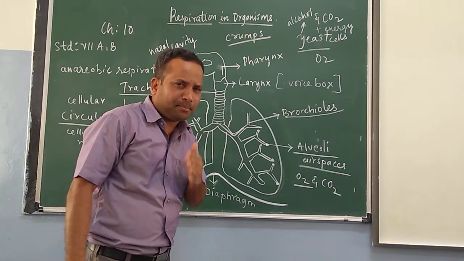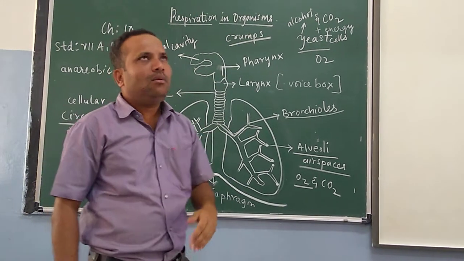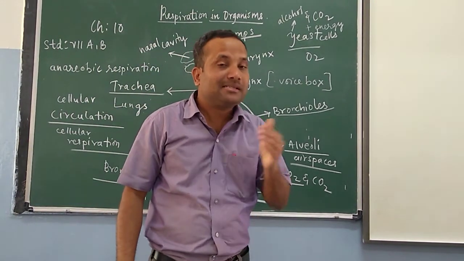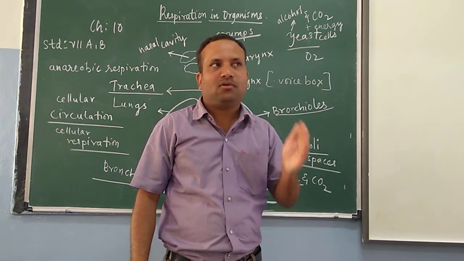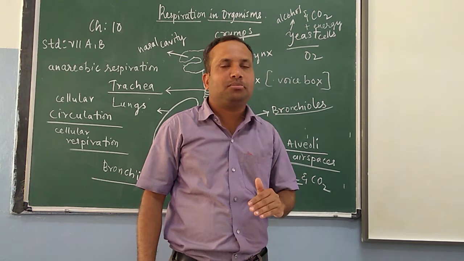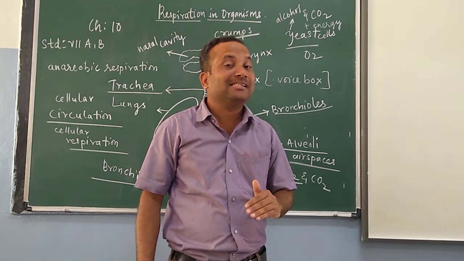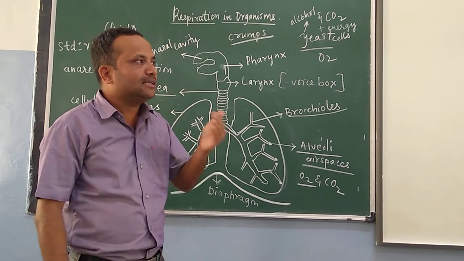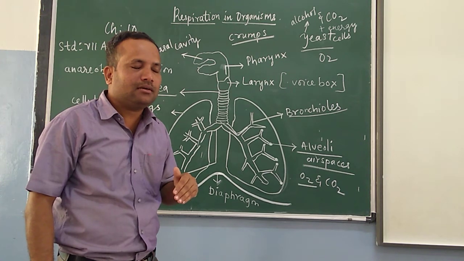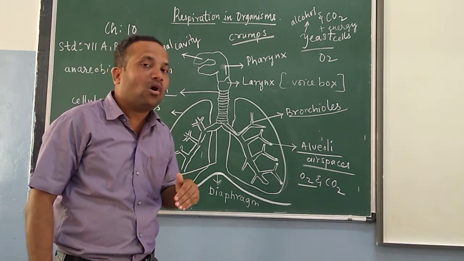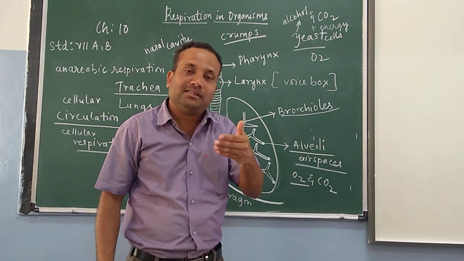That is called cramps. Why our muscle cells? Because our muscle cells were in need of oxygen. If we don't get proper oxygen, the muscle cells themselves start respiring without the use of oxygen.